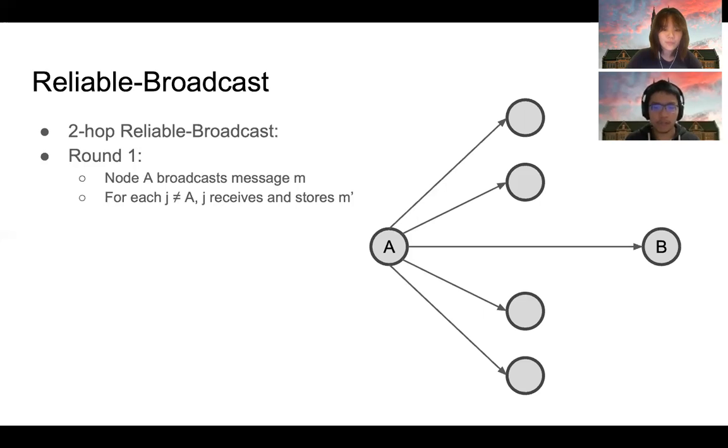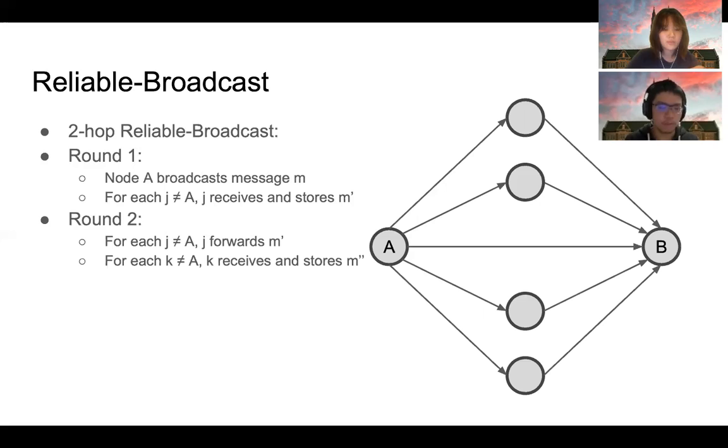Since we assume the network is fully connected, all nodes J not equal to A can receive the message M prime from A and store M prime in the memory set, say R of J. And in round 2, all nodes J not equal to A will forward the received message M prime to other nodes. Then all nodes will receive and store message M double prime in the second round.